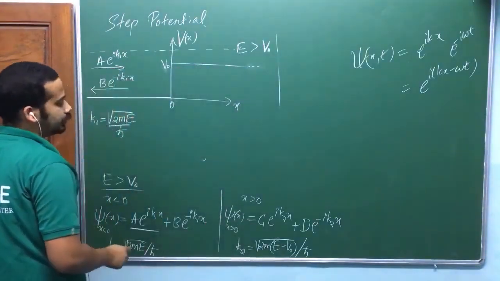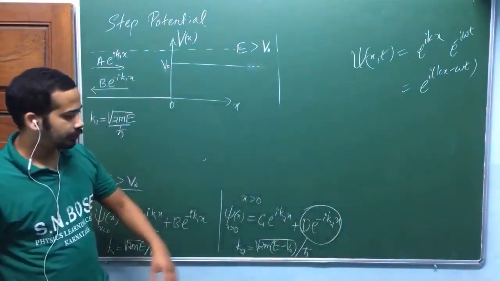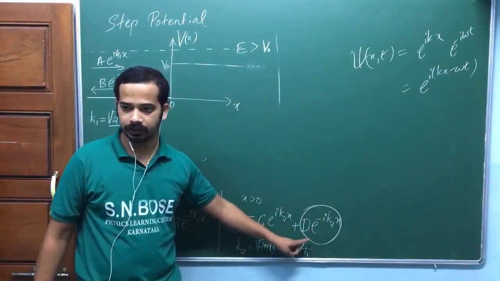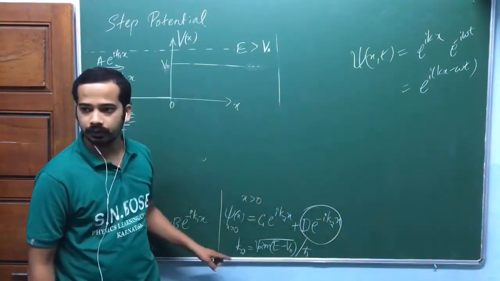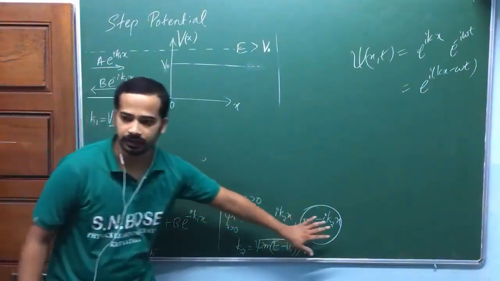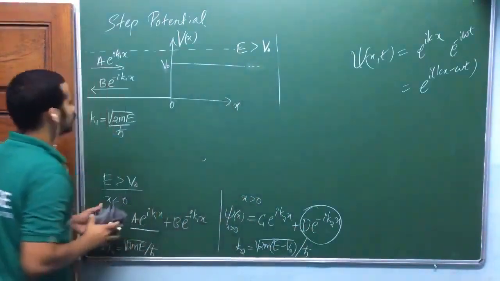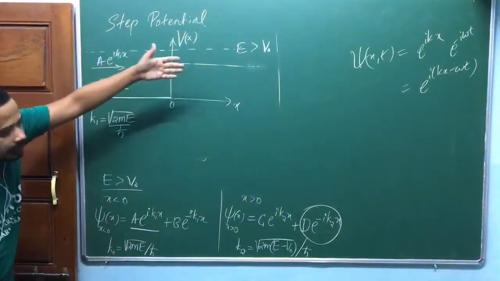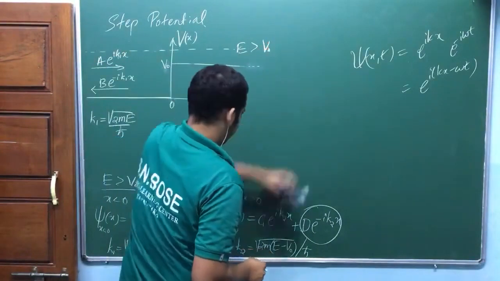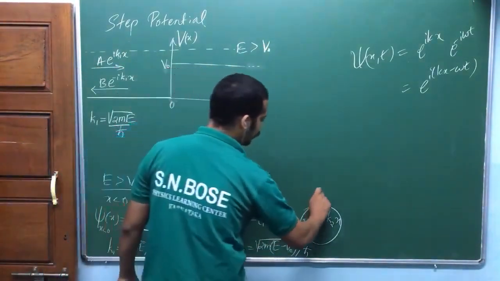That's why in this solution I am going to eliminate this term. Why? This will represent a wave traveling in the direction of the negative x-axis when x is greater than 0. So physically, in this situation, this is quite meaningless. There will be no particle moving in this direction in this region, because I have taken the situation of shooting the particle from this side. Okay. So that's why I am going to choose d equal to 0.